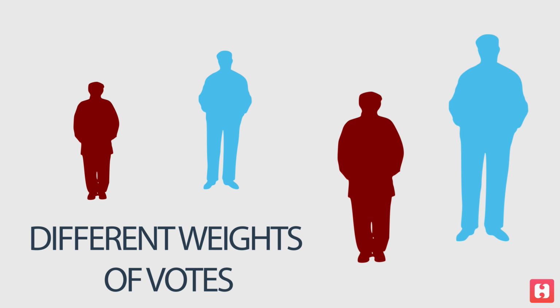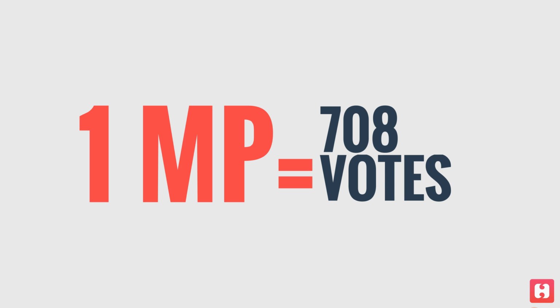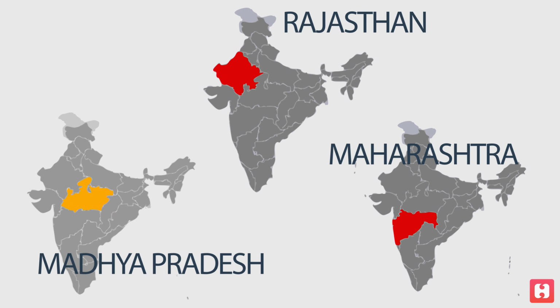However, not all members have the same weight when it comes to voting. The value or the weight attached to the votes of MPs and MLAs are different. Let's understand how. Each MP's vote contributes 708 points to the pool. But the value of each MLA's vote depends on the size of the state he or she represents. The votes of MLAs from more populous states are of greater value than those from less populous states. That's because of the second guiding principle: the value of each MLA's vote should be proportional to the number of citizens he or she represents.